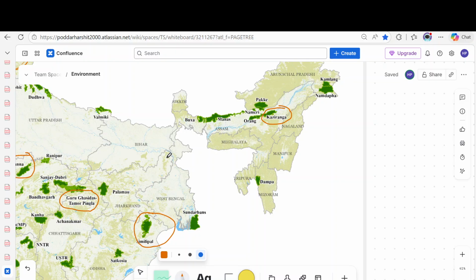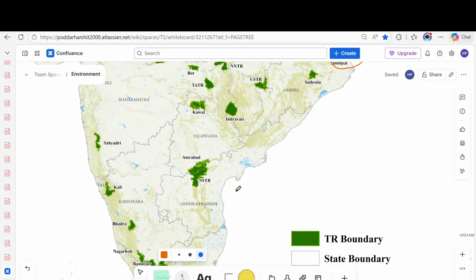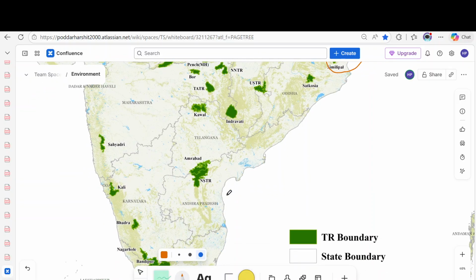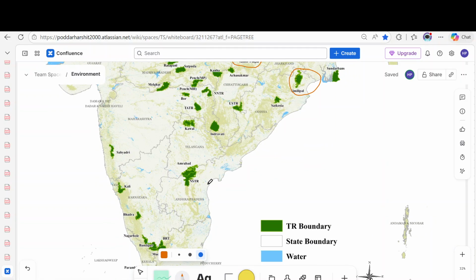And in the Andhra Pradesh and the Telangana region, we have one important tiger reserve, the Nagarjuna Sagar Srisailam. So this Nagarjuna Sagar Srisailam, you can say it is the largest tiger reserve by area in India. It is on the border of the Andhra Pradesh Telangana corridor. So this is the largest tiger reserve in the country.